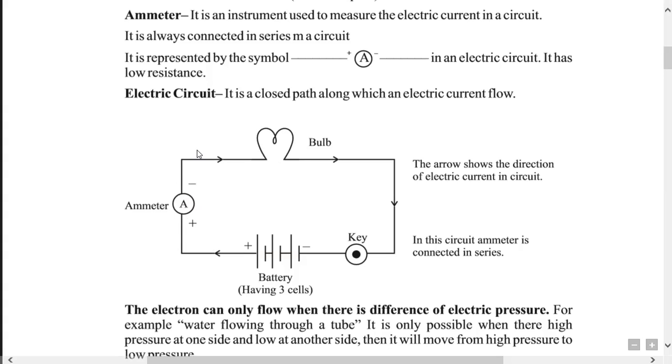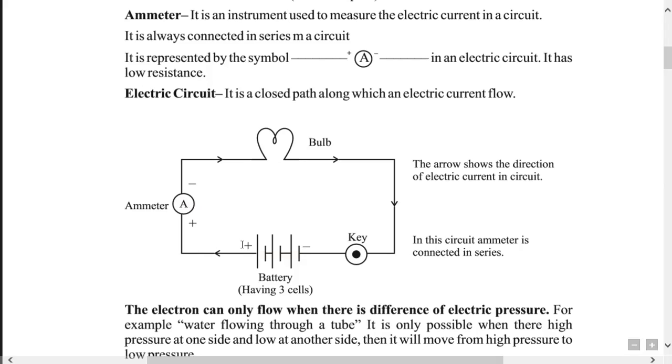So what is an electric circuit? It is a closed path along which an electric current flows. Closed path means all the parts of the electric circuit are connected to each other so that the electric current can flow through it. The arrow shows the direction of electric current in the circuit. As you can see, from which direction the current is flowing through the circuit. And in this circuit, the ammeter is connected in series.